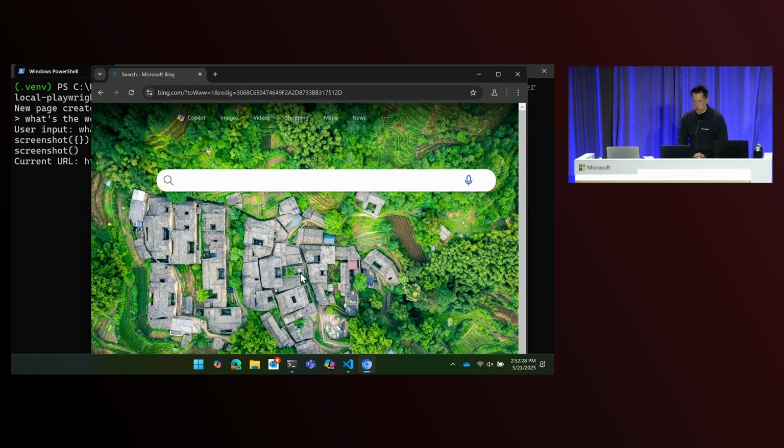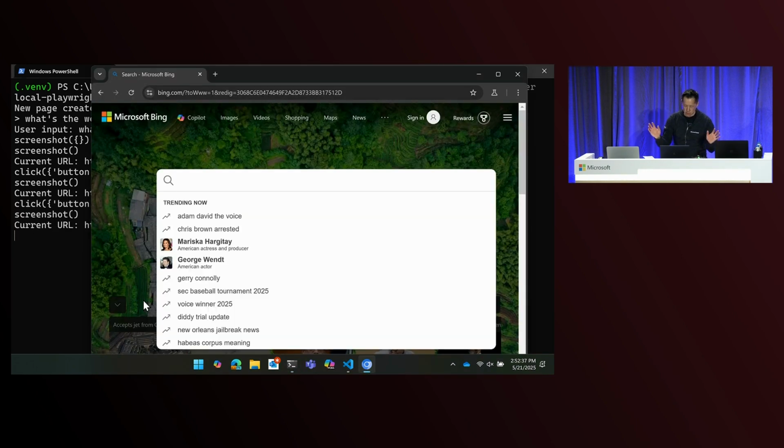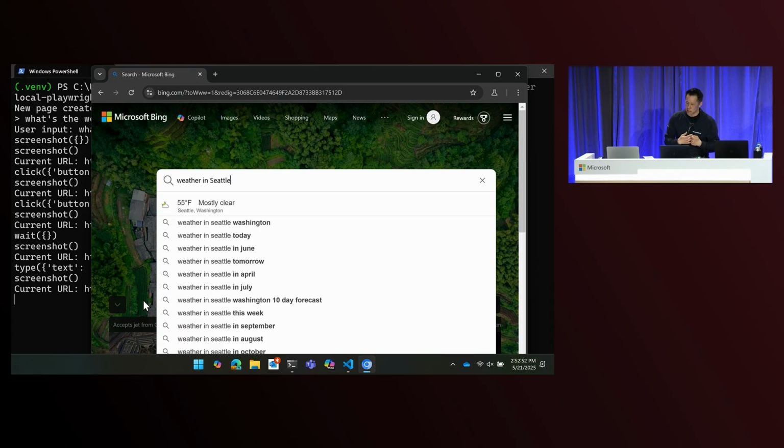And then we can actually see back here, it's actually kind of deciding that it wants to click on something. And then if I flip back, hopefully we can see both. So basically, the Python app is actually driving the browser using Playwright. Every time the agent says, I want to click something or type something, it's actually doing this in the browser.